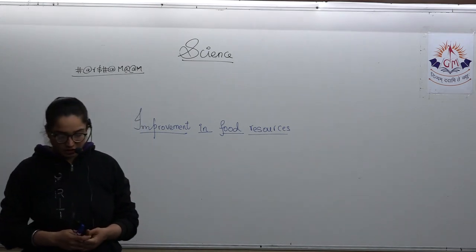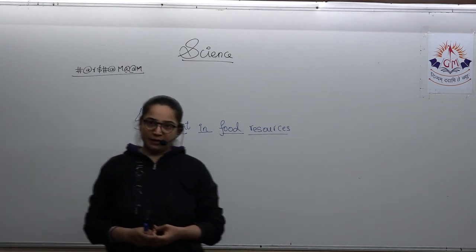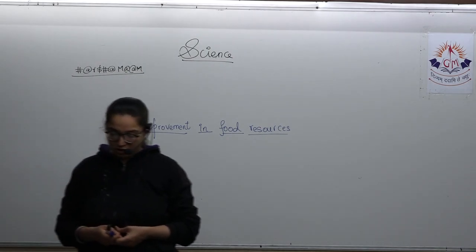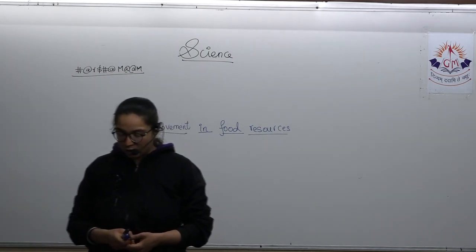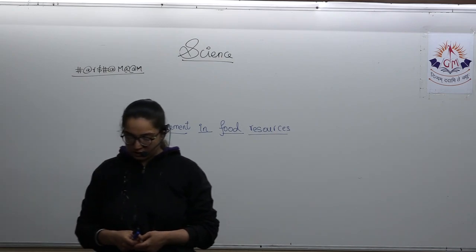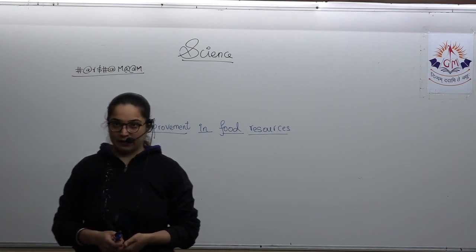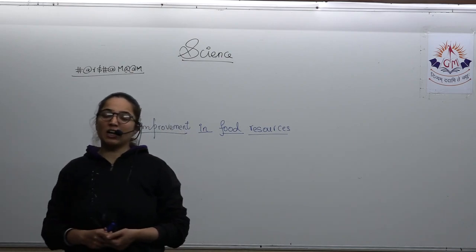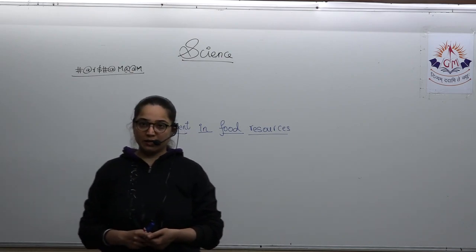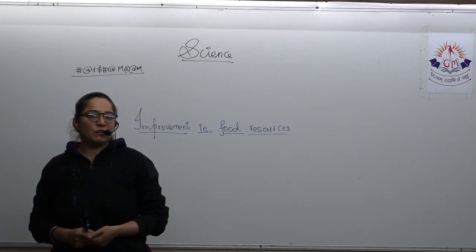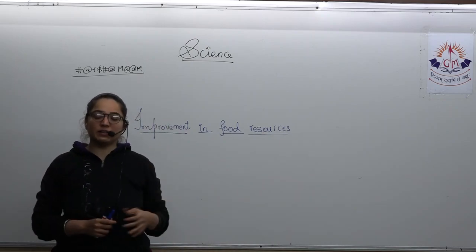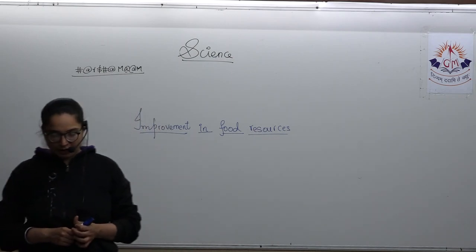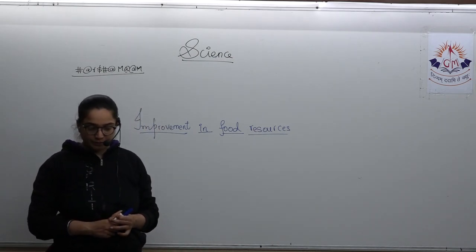Then comes horticulture. Horti means garden and culture means again to cultivate. So it is a branch of agriculture that is dealing with growing vegetables, fruits, and the ornamental plants. Next is silviculture. That means the culture belonging to the wood and trees. So if the trees are grown properly, then that is coming under silviculture. It is the cultivation of the wood and trees, for example pine, teak wood, etc.